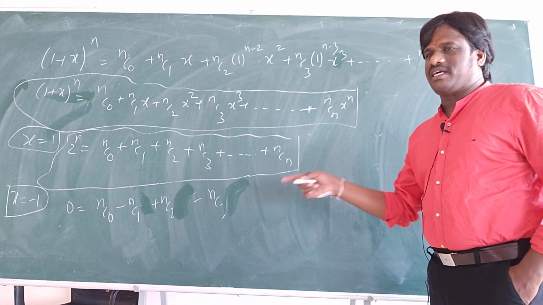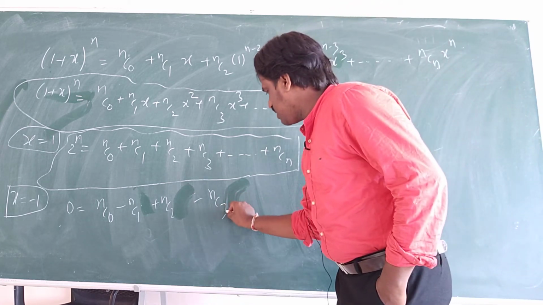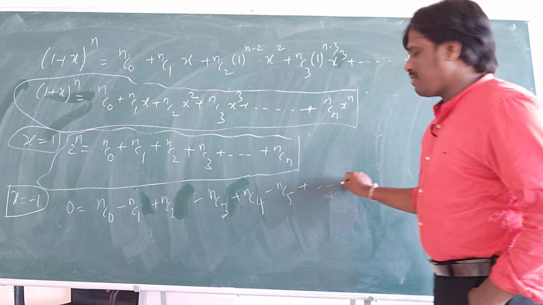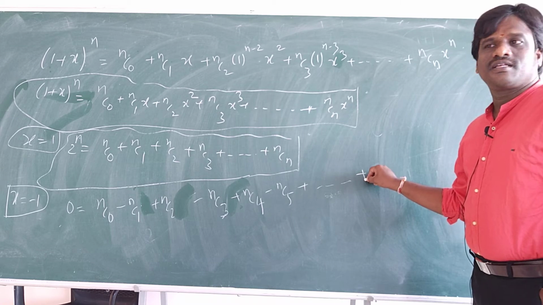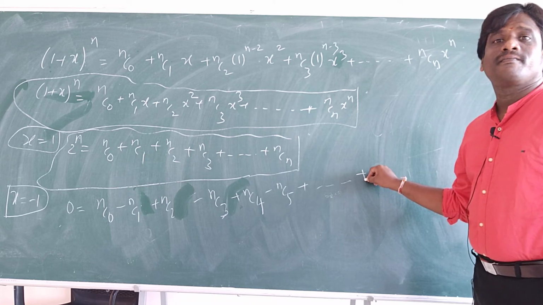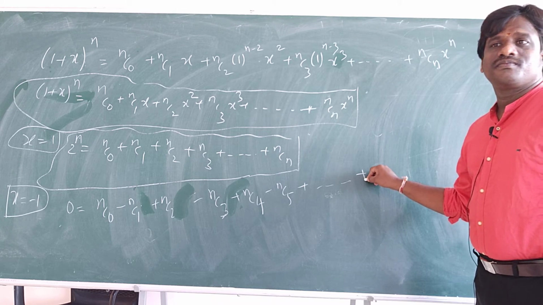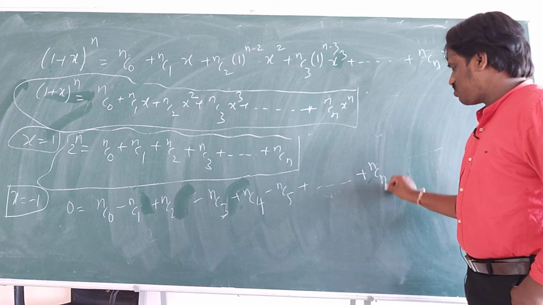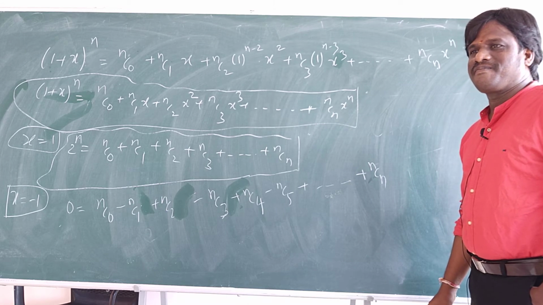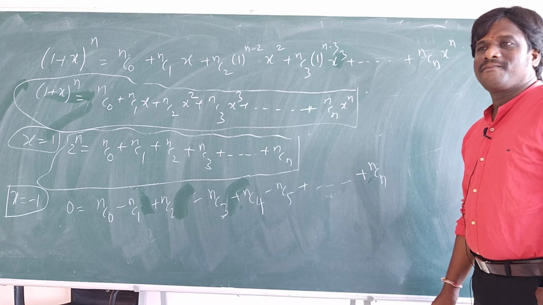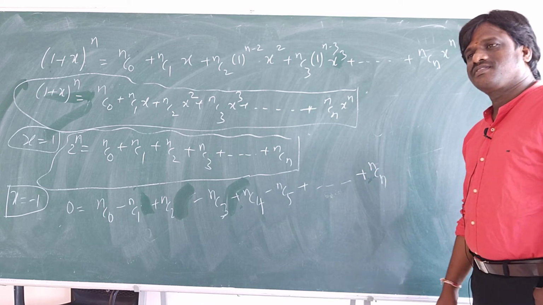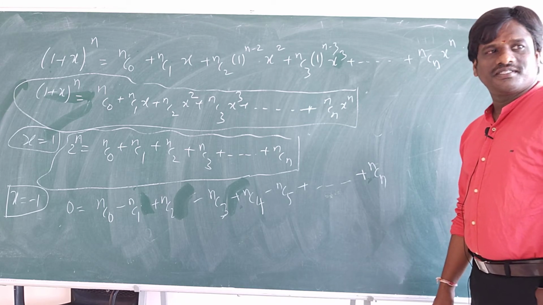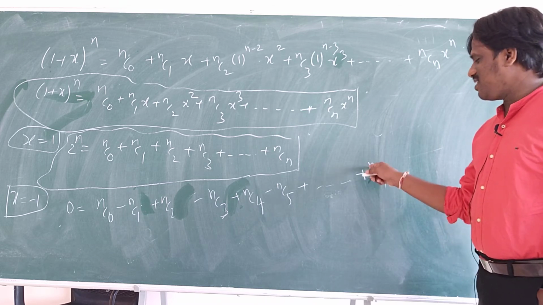What you will get? NC0 minus NC1 plus NC2 minus NC3 plus NC4 minus NC5. After that, at last what will come? NCn. Should I write plus or minus here? Minus. Fixed.